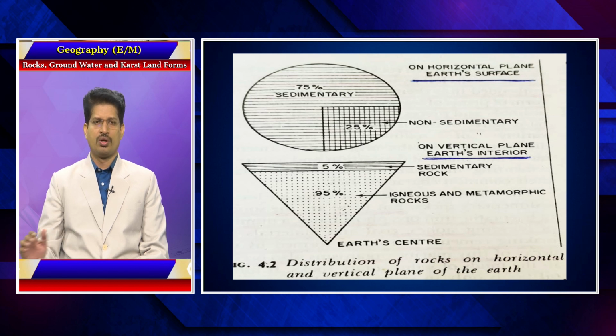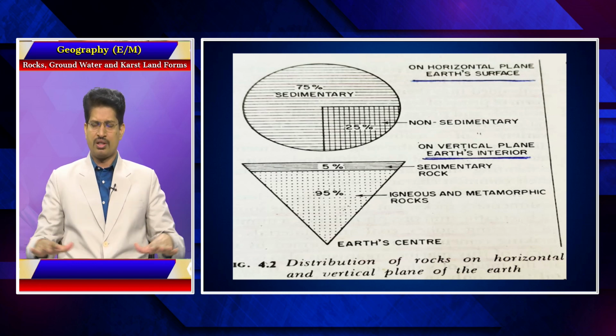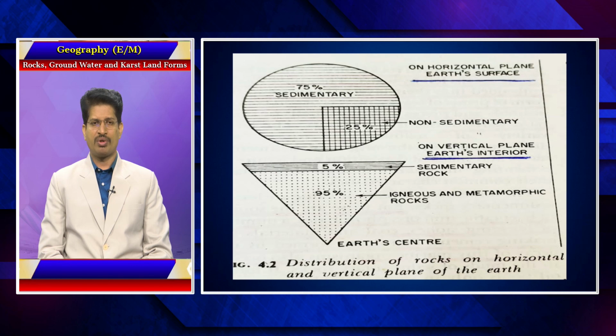Here, when we relatively compare the rocks, as I have differentiated between sedimentary rocks, igneous rocks, and metamorphic rocks, when the surface area on top of the Earth is considered, in terms of area occupied, 75% of the Earth's surface area is covered by sedimentary rock. Only 25% is covered by non-sedimentary rock.